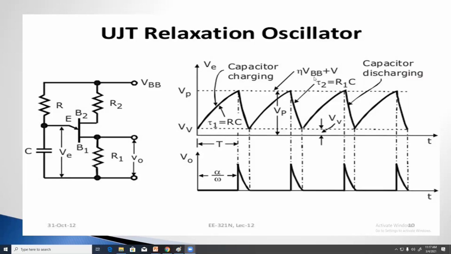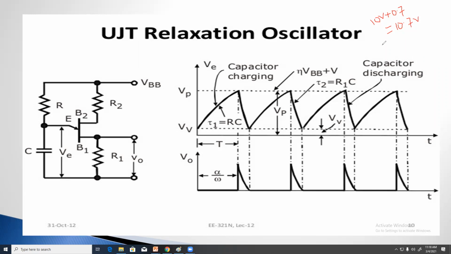For example, eta into VBB is 10 volts, and the voltage across the PN junction of the emitter circuit is 0.7 volts. Eta into VBB is 10 volts plus 0.7 volts, the total is 10.7 volts. When this emitter voltage reaches 10.7 volts,